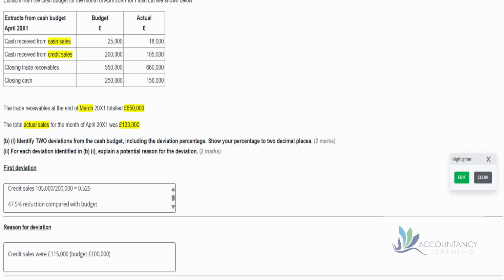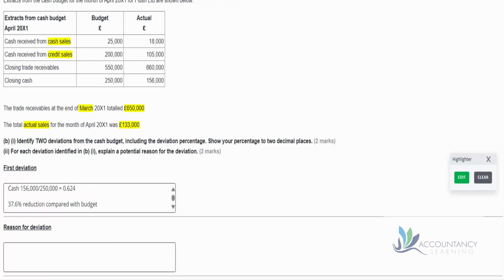And in fact, let's just make sure we're happy with that, because look, we've got our total sales of 133,000, haven't we? Of which 18,000 were the cash sales, so the remaining 115,000 must be credit sales. So yeah, credit sales were higher than planned, which is good, but we collected less money than planned, so it must be that our credit customers who owed us money still haven't paid us. Now that must be the cause of this deviation.